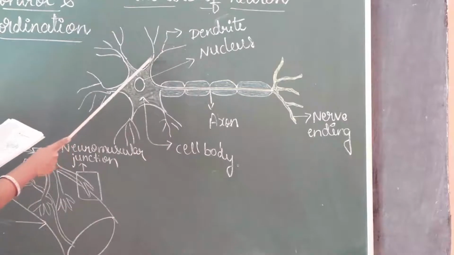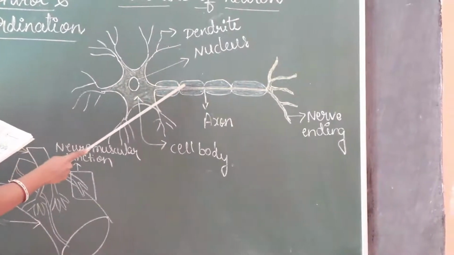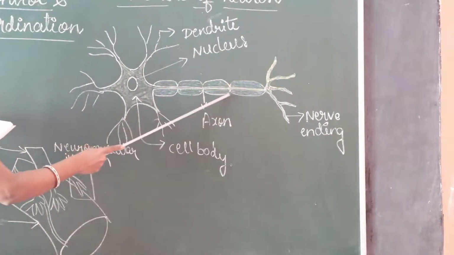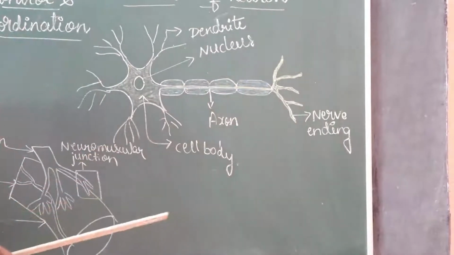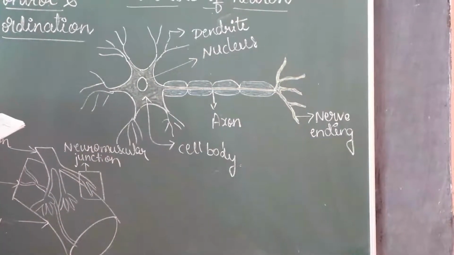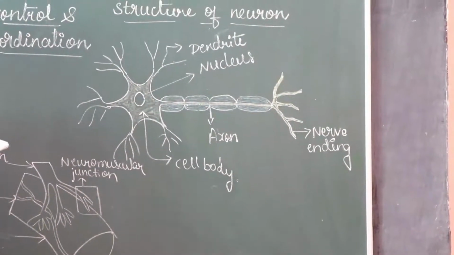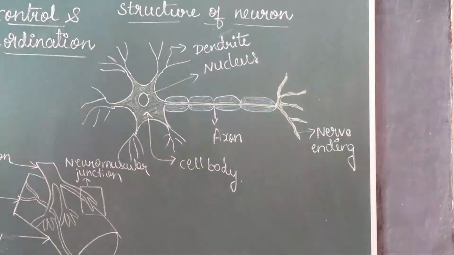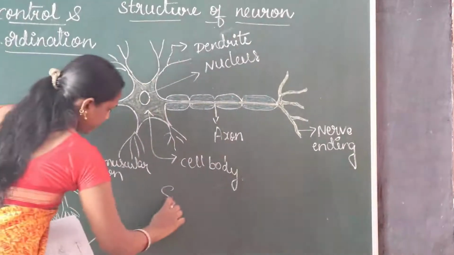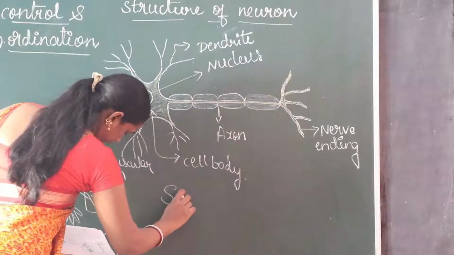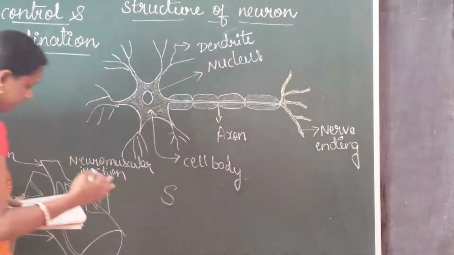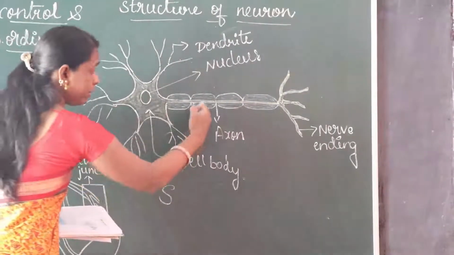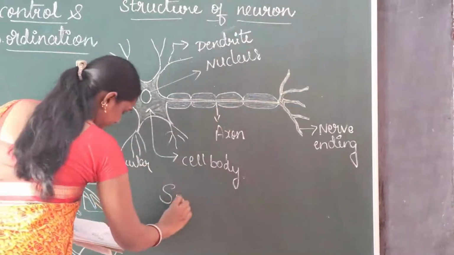The electrical impulses release some chemicals. The chemicals cross the gap. That gap is called the synapse. The gap or junction between two neurons is called the synapse.